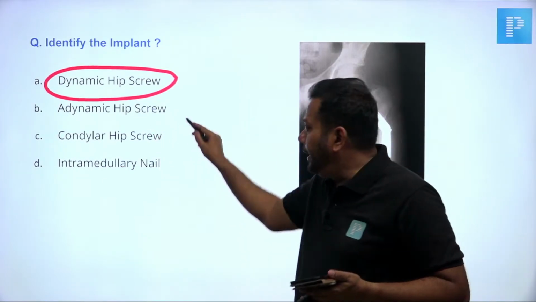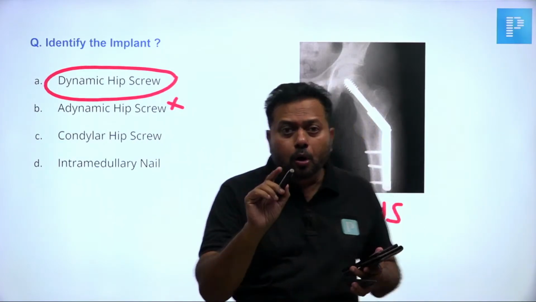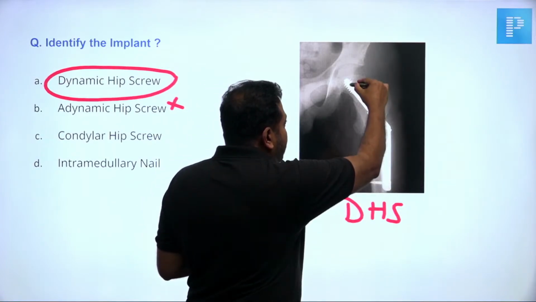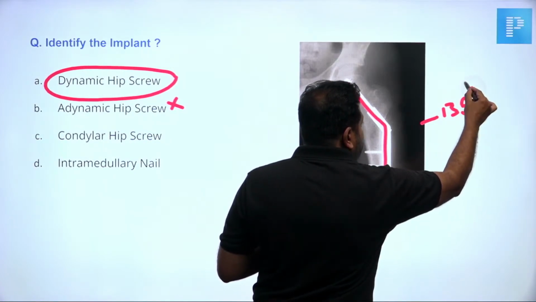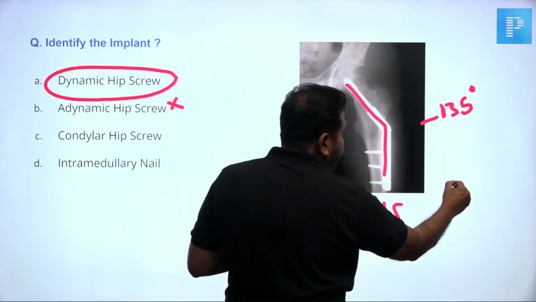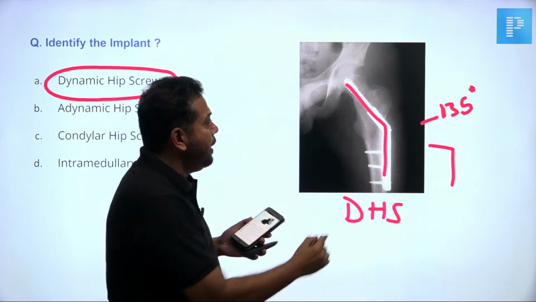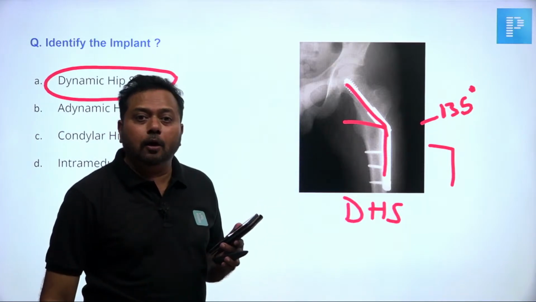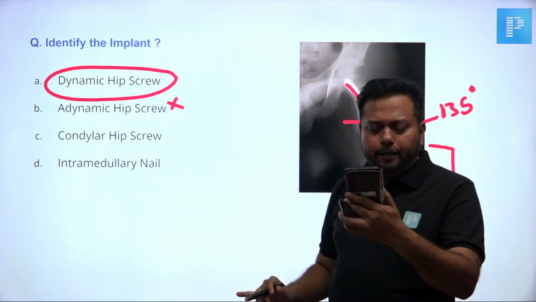There is also something called a dynamic condylar screw. What is the difference between dynamic hip screw and condylar screw? It will look similar, but you see this angle here. This is 135 degrees. This plate is called a 135-degree plate. If it is a dynamic condylar screw, the plate will have a more acute angle, not 135, more than that. So clearly, this X-ray is a dynamic hip screw.